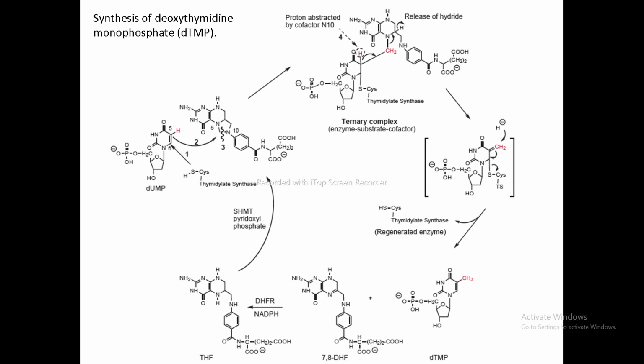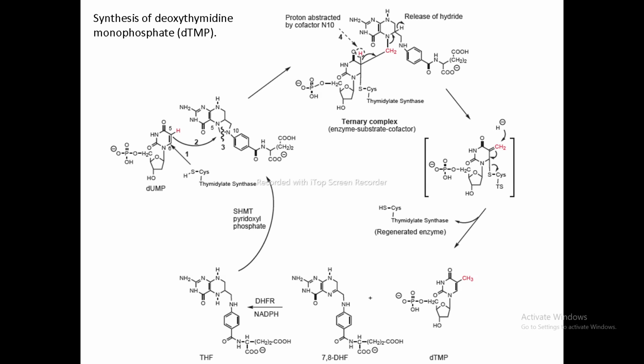For example, take a cooking pot. In that cooking pot, we add the ingredients like the cofactor and the substrate, and the process of making the product begins. So what is the product? That is the dTMP, right?